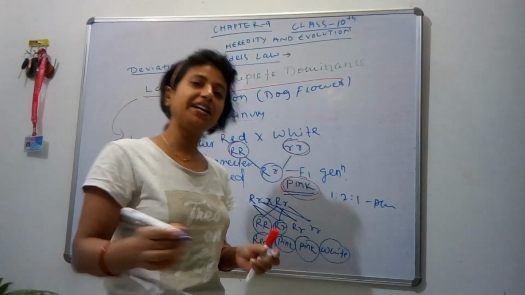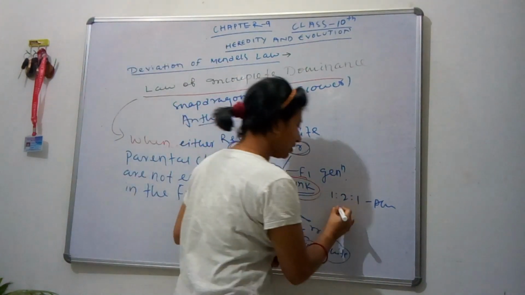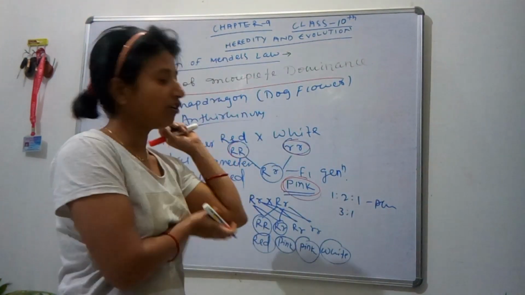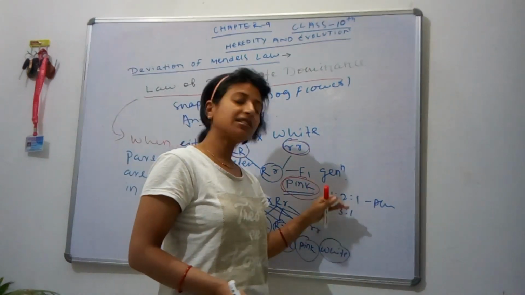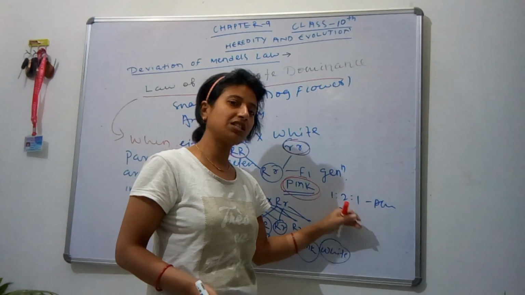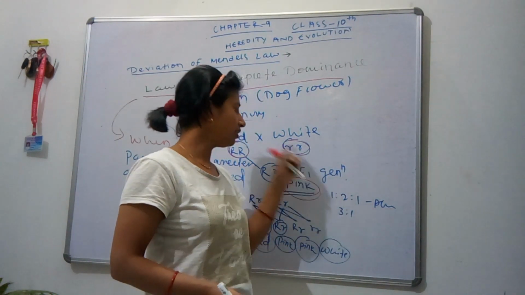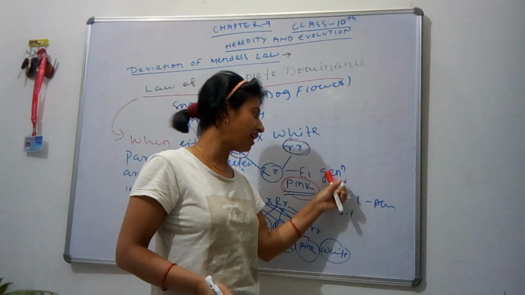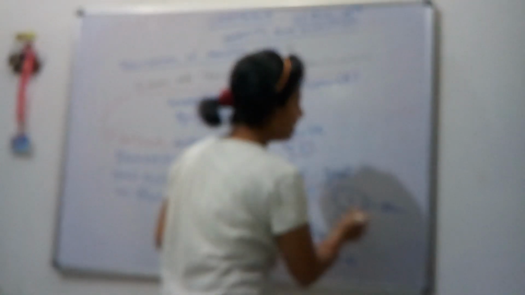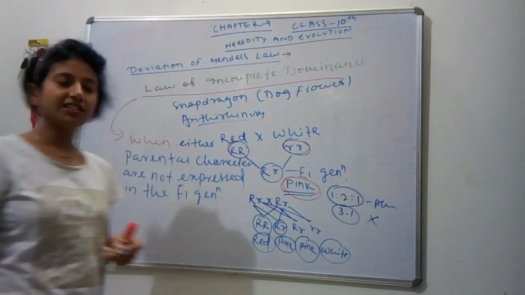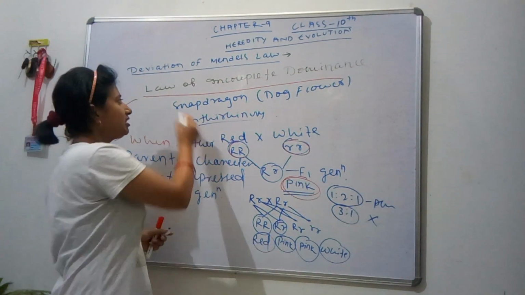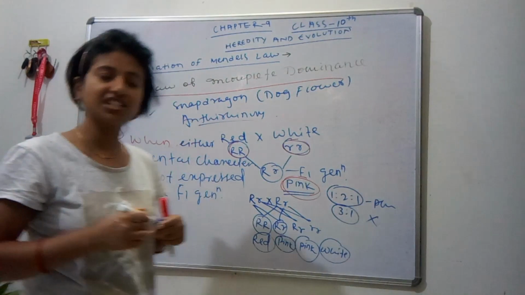But in Mendel's law of dominance, the phenotypic ratio, remember, was 3:1. Who can recall this? But here, when the cross was done between Snapdragon flowers, the phenotypic ratio is 1:2:1. So Mendel's law was proven wrong here. This is the first deviation of Mendel's law.